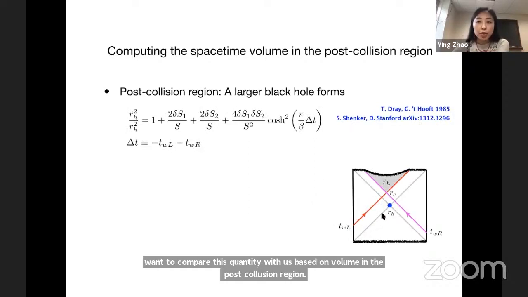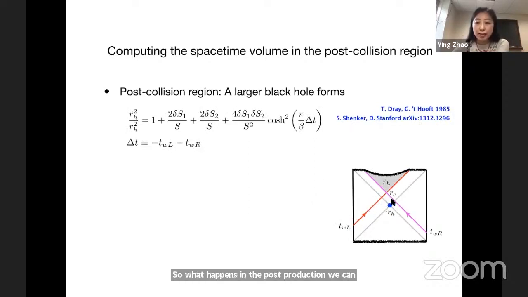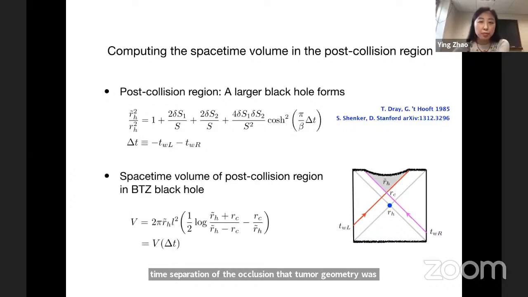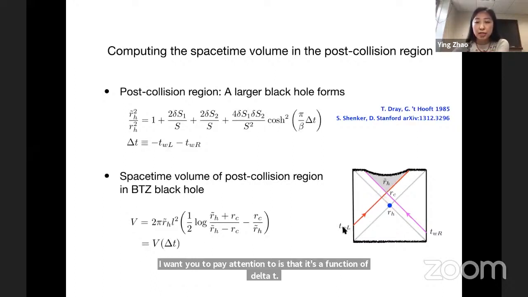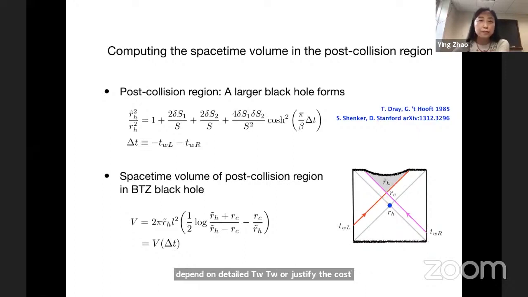What happens in the post-collision region is that a larger black hole will form. Let's say before the collision, the black hole has horizon radius RH. After the collision, it will have horizon radius RH tilde, and RH tilde grows exponentially in the time separation of the collision. The geometry was studied by various people before, and we do the calculation in a BTZ black hole. That's what we get for the space-time volume of the post-collision region. Again, the only thing I want you to pay attention to is that it's only a function of delta t. It doesn't depend on details of TWR, just by the boost symmetry.